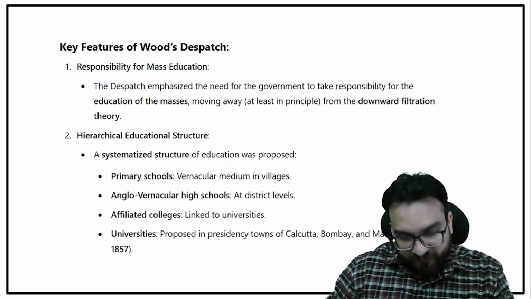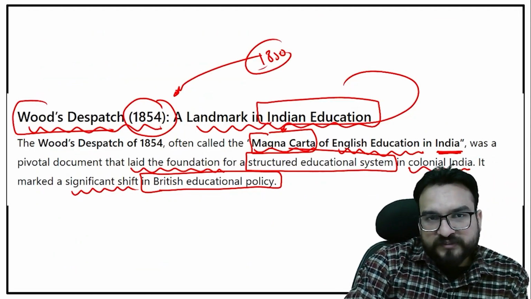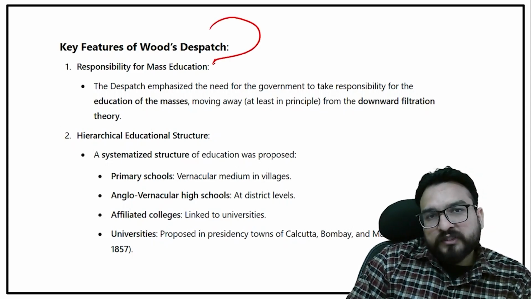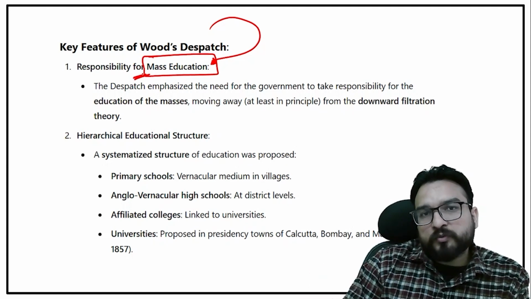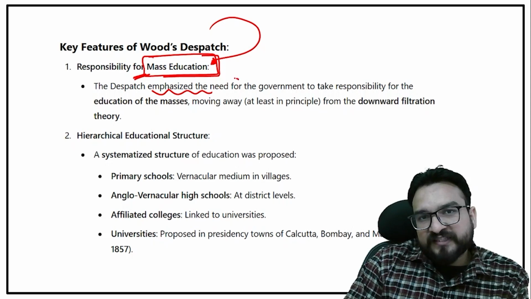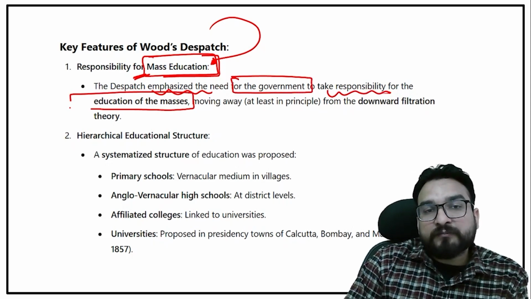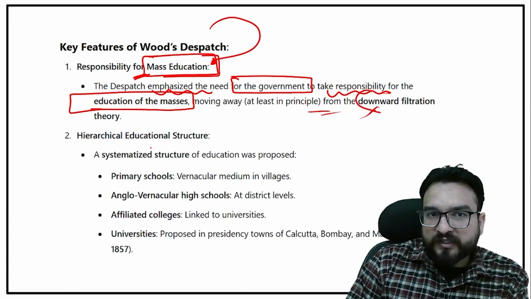Now you come to the features of Wood's Dispatch. First of all, he is the person who took the responsibility of educating the masses. Till now, nobody was talking about the masses, so he talked about mass education. The Dispatch emphasized the need for the government to take responsibility for the education of the masses, but not the elitists. So it was moving away from the downward filtration theory.